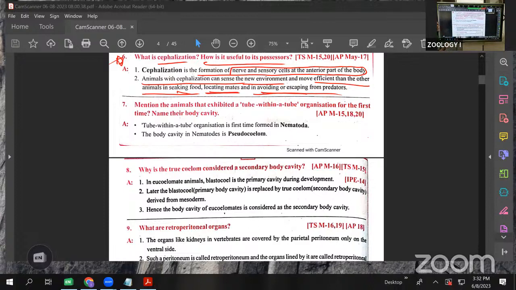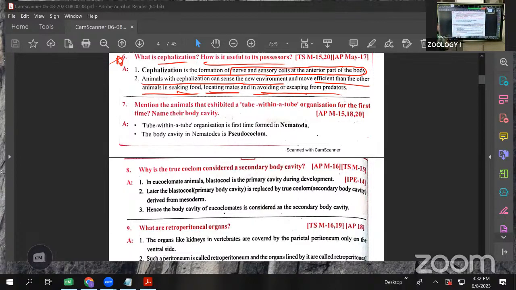Simply, cephalization means nerve cells and sensory cells are located at the anterior part of the body, inside the head. The animals having cephalization sense the new environment easily and are more efficient at searching for food, locating a mate, and avoiding predators. This one is about cephalization.